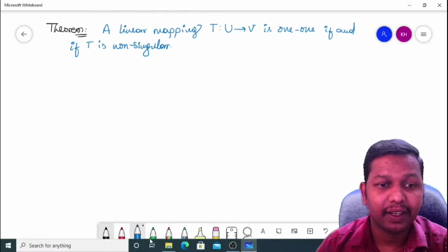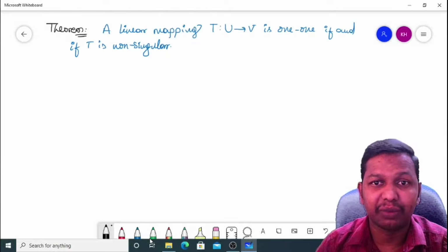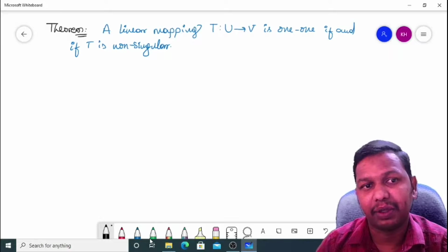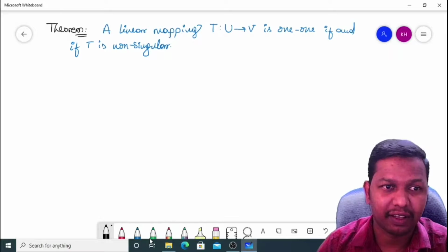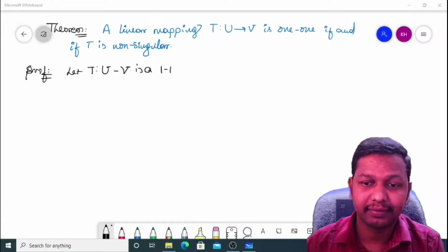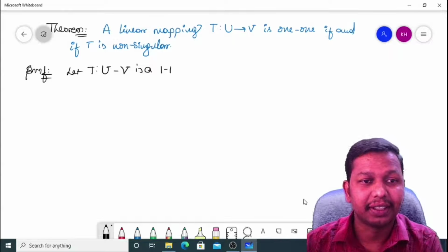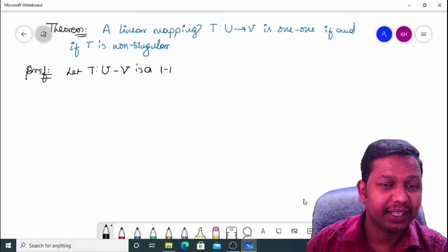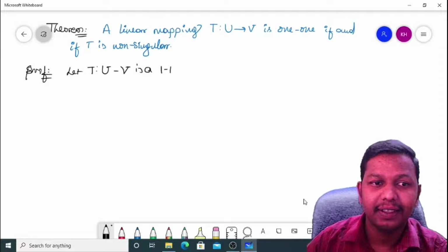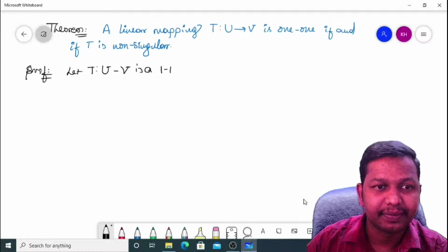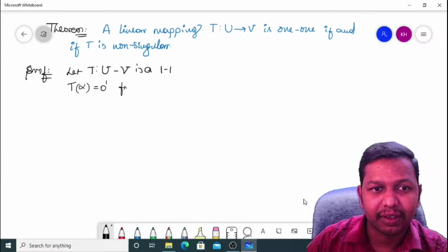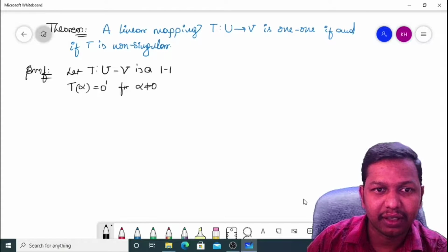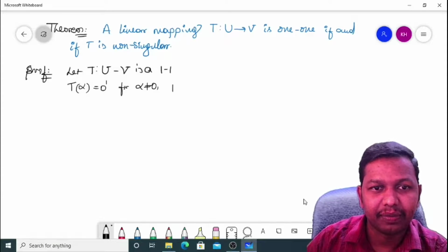That is, a linear mapping T from U to V is 1-1 if and only if T is non-singular. Let's see the proof of the theorem. Let T from U to V be 1-1. I consider T of alpha is equal to 0 dash for some alpha not equal to 0.